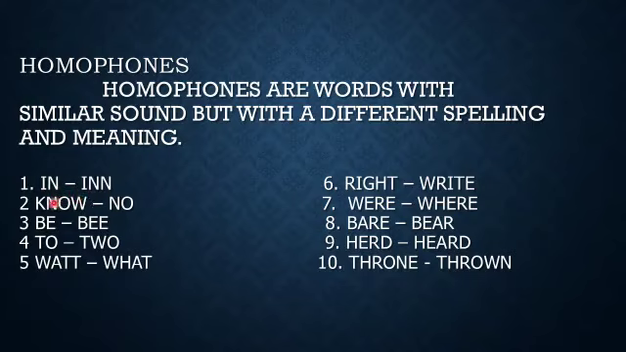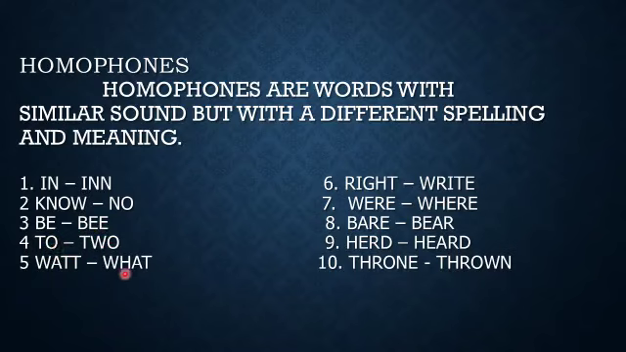In. Both are ins only. Here this in is a preposition and this inn is a hotel. No. Here I know this. Here this no word is the negative word. Be. Here be is the grammatical form. Here bee, it is an insect. To. This is a preposition and this is two, in number.